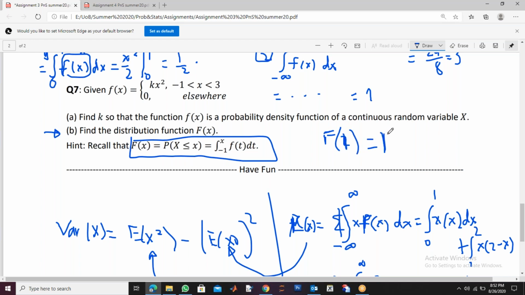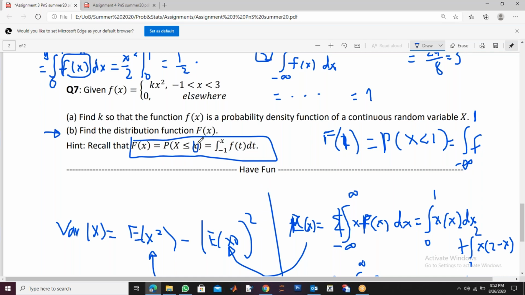It means you need to find the probability of X less than 1. This is what we mean. So I will start from my lower limit, minus infinity, and stop at 1, because this interval is from minus infinity to 1 of f(x) dx. So if you integrate f(x) dx from minus infinity to 1, you get this.